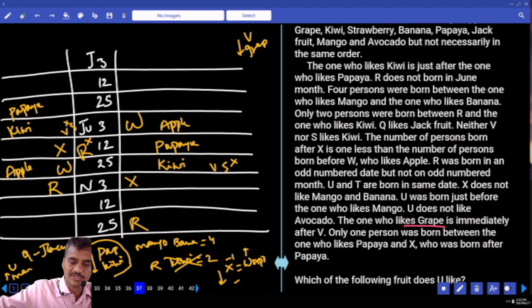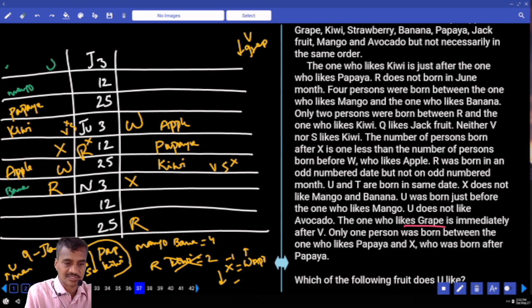Then what are the possibilities we have? Now let us take the possibilities for this mango. Mango cannot be here. Now if you take mango at this place, then U will be here. Now between mango and banana, 1, 2, 3, 4, and banana must be here. Mango and banana.